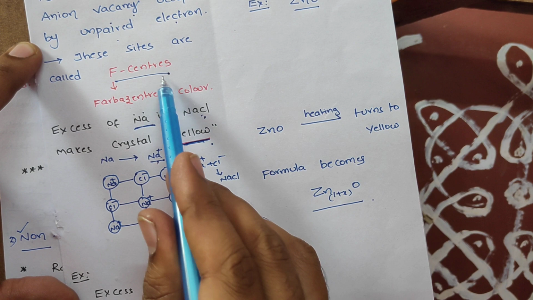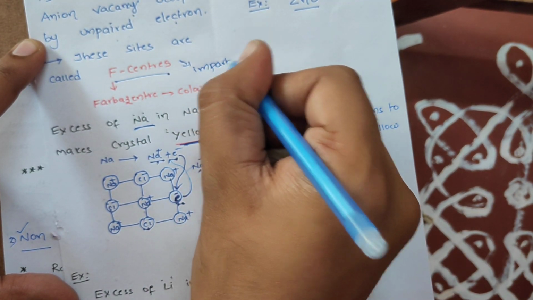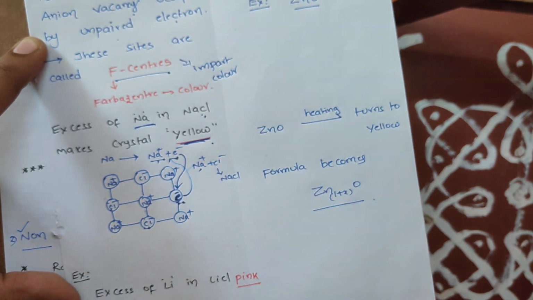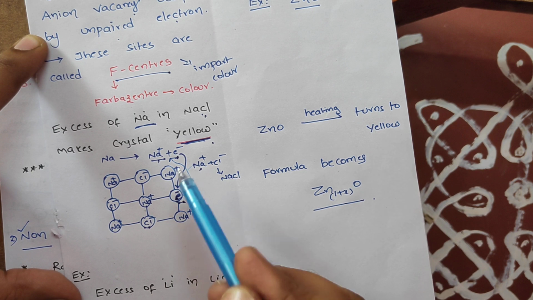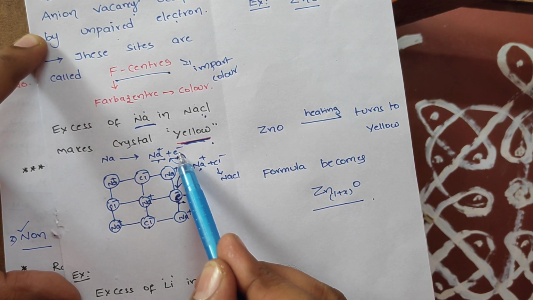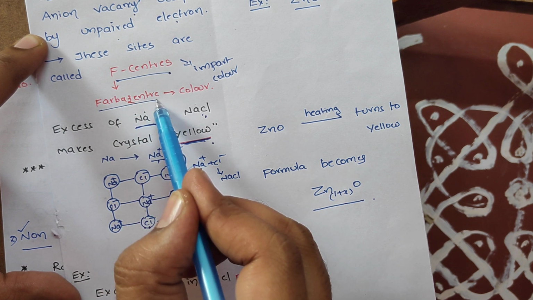Why do F centers impart color to the crystals, sir? Because these electrons are responsible for giving color. You know what F is in Latin? Farbenzentrum. Farbenzentrum means color center.